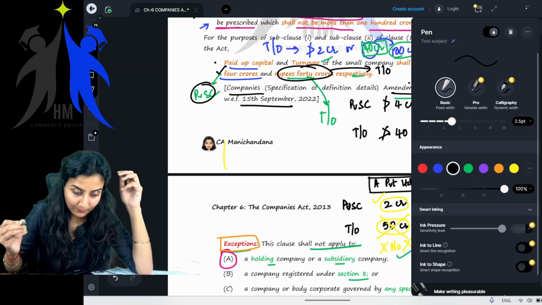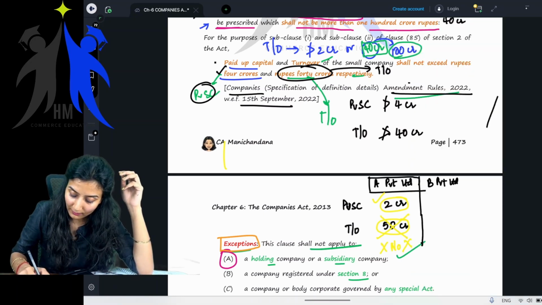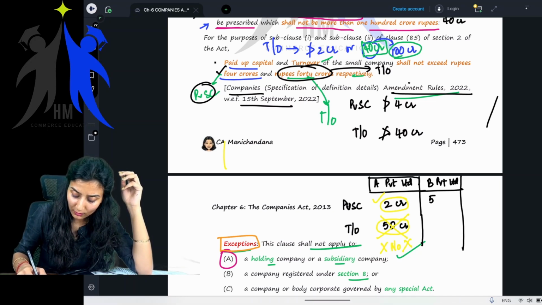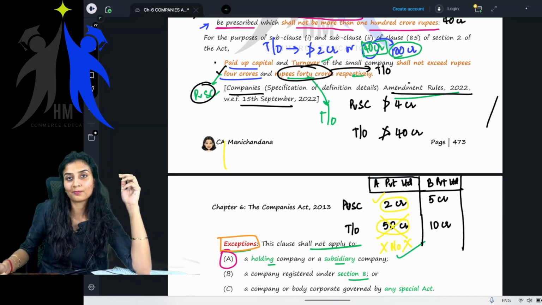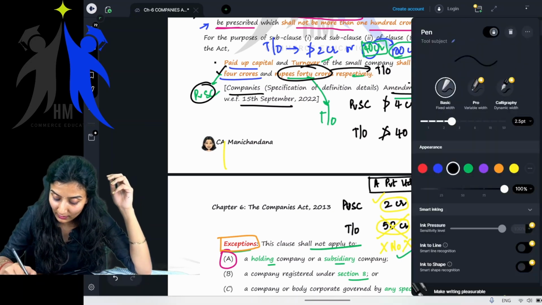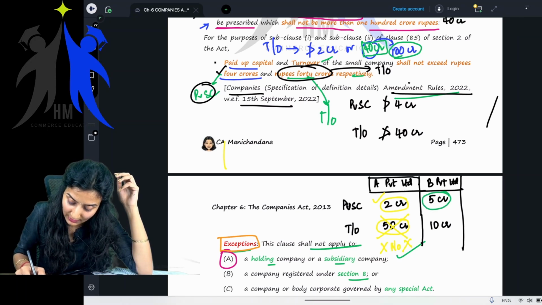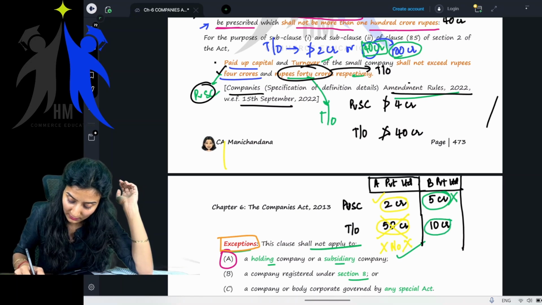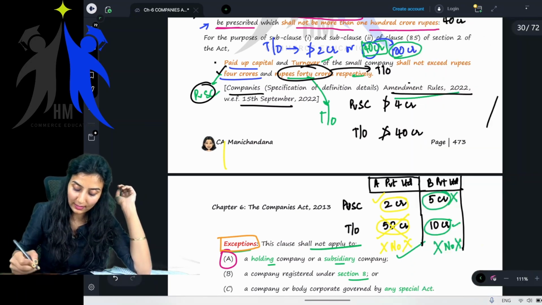Let's take one more example. Say, for example, B private limited. Paid up share capital is 5 crore and turnover is say 10 crore. Now tell me whether this is a small company or not. 5 crore, will this satisfy the condition? No, ma'am. You don't even have to see the next condition. Even though that satisfies, still it is not a small company. Getting my point? Next example.